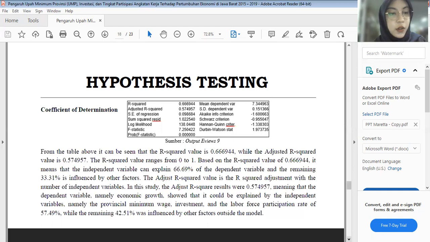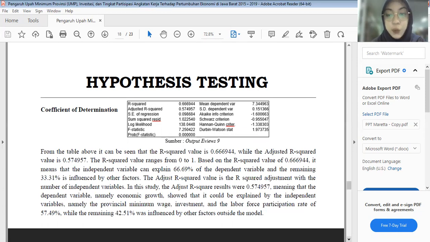So this is the coefficient of determination from the table above. It can be seen that the R square value is 0.666944, while the adjusted R square value is 0.574957. The R square value ranges from 0 to 1.